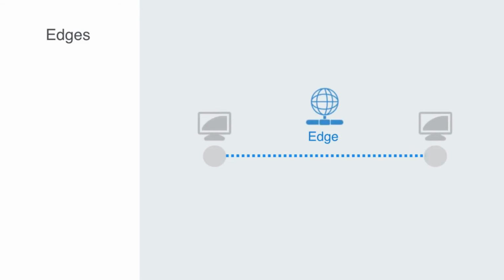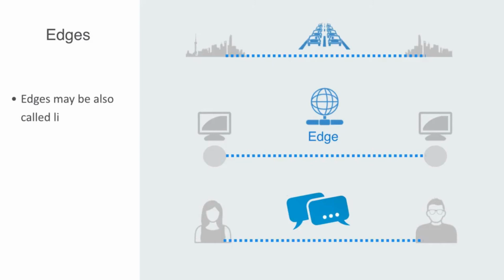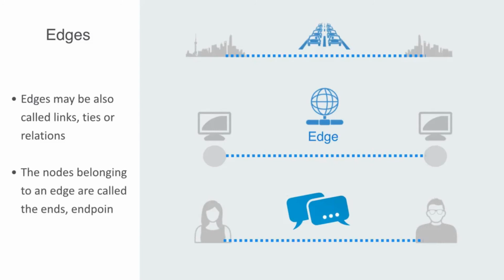Edges can be defined as a relation of some sort between two nodes. This connection may be tangible, as in cables between computers on a network, or the roads between cities within a national transportation system, or edges may be intangible, such as social relations of friendship. Edges may also be called links, ties, or relations, and we will be more often using this latter term during the course. The nodes belonging to an edge are called the ends, endpoints, or end vertices of the edge.